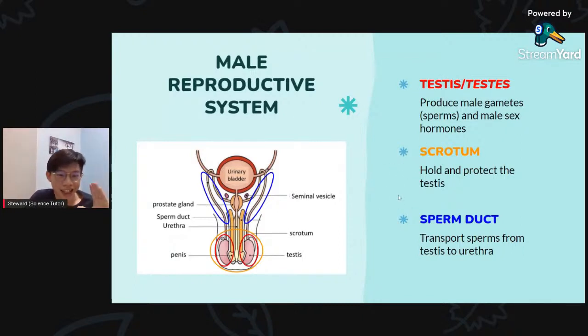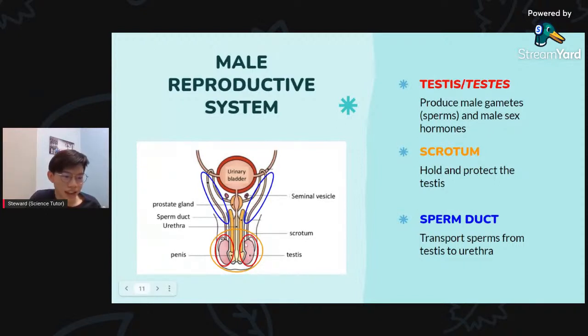What is the testis's function? You can see the red circle here, the pink colored part. It is the testis. It produces male gametes like sperm, and it also produces male sex hormones.